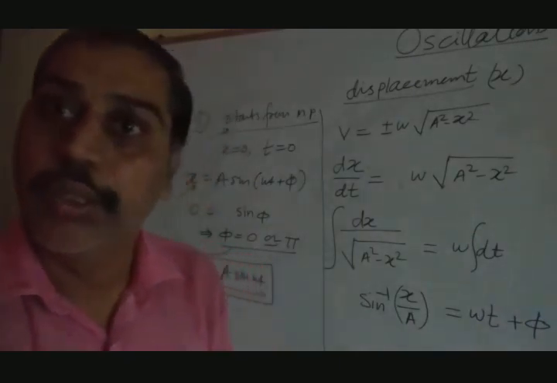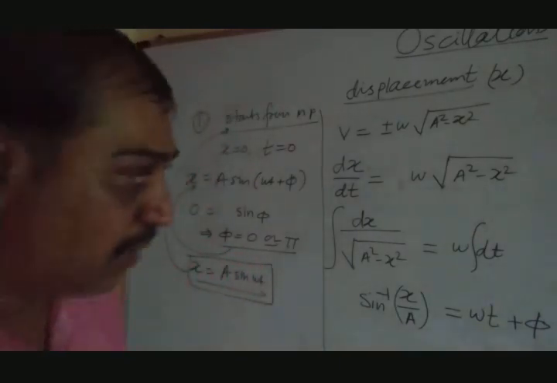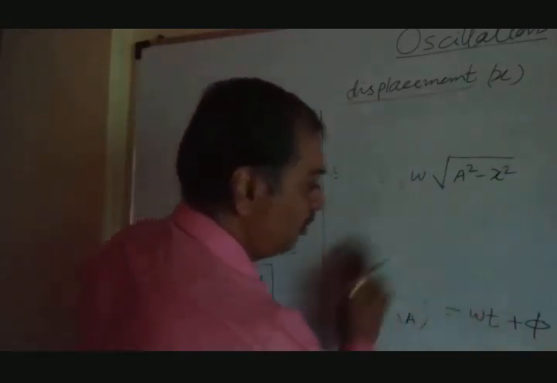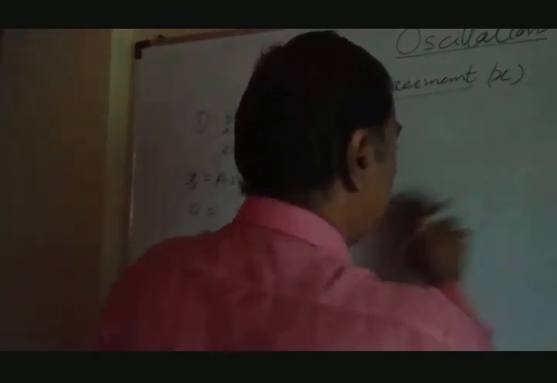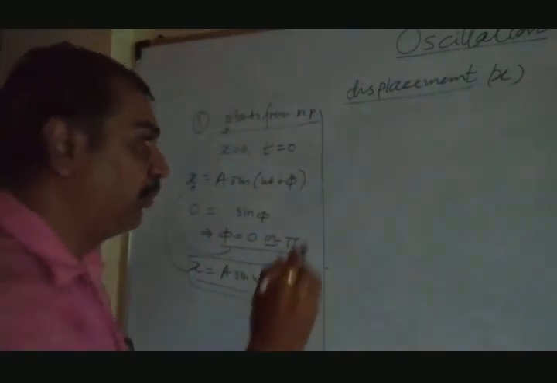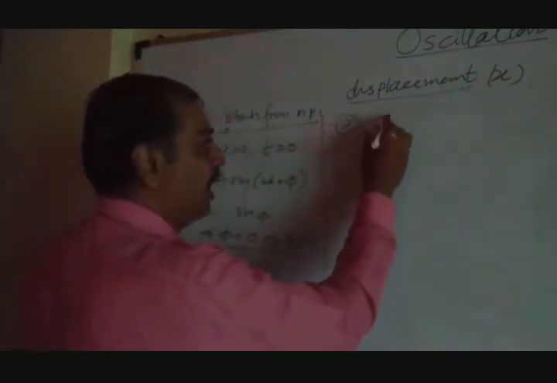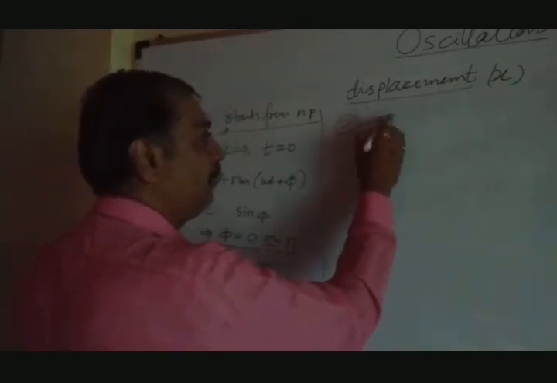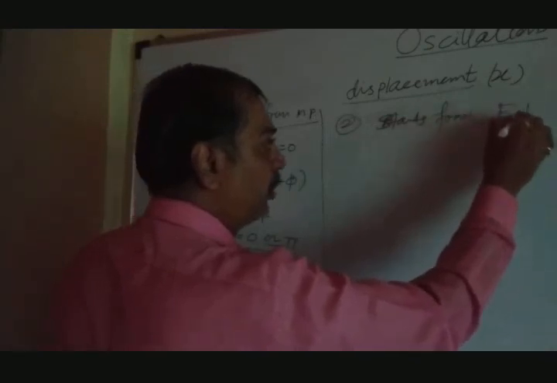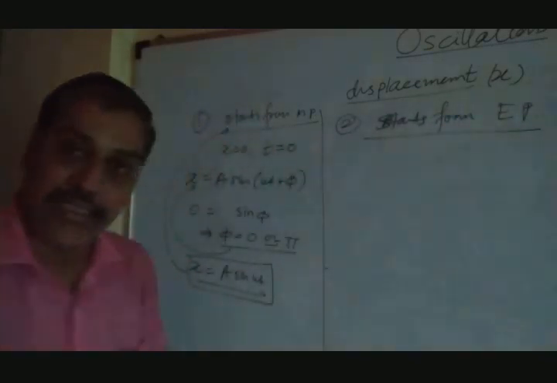I hope you got this. It's a very simple thing. Now similarly, the second condition that we want to find out, where the motion starts from extreme position, or we started the clock when the bob goes to extreme position. Let's see that second condition. Motion starts from extreme position.